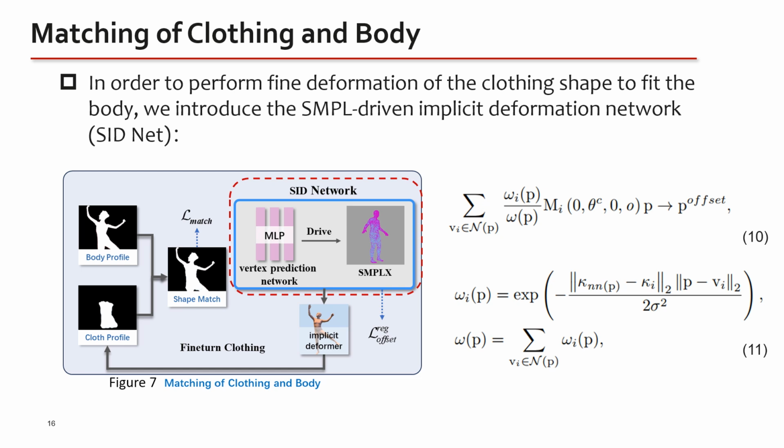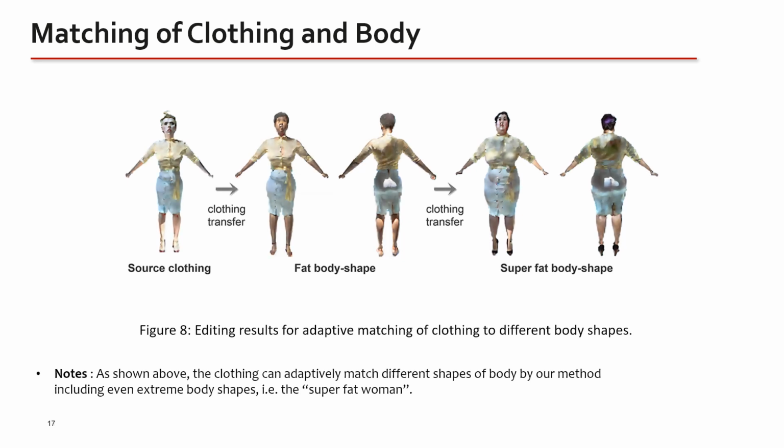Finally, our method calculates the geometric deviation between the clothing and the human body and uses the Pound's linear blend skinning to drive the implicit field of the clothing to match the human body. Equations 10 and 11 are the corresponding Pound's equations. This is the effectiveness of the implicitly deformed modules. As shown above, the clothing can adaptively match different shapes of body by our method, including even extreme body shapes, for example, the super fat woman.